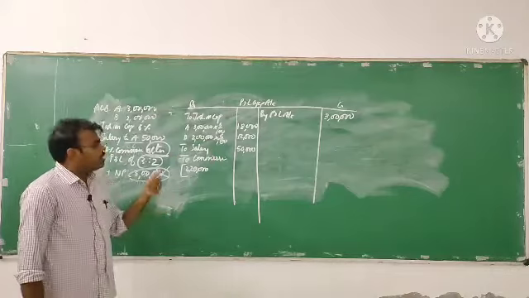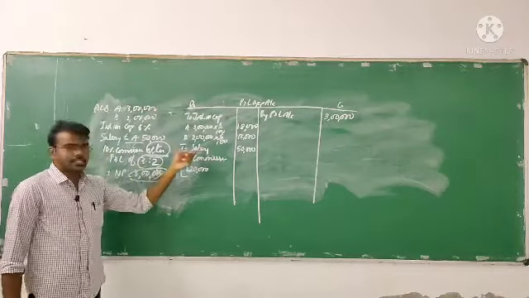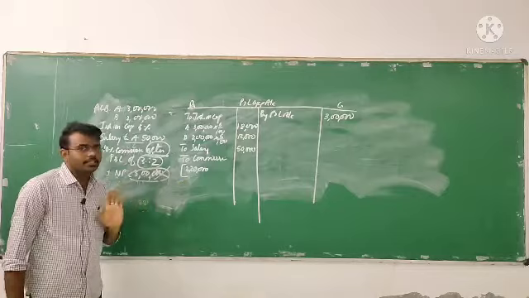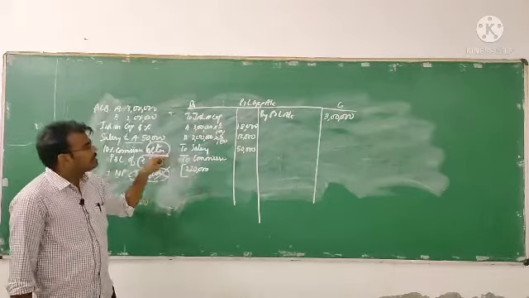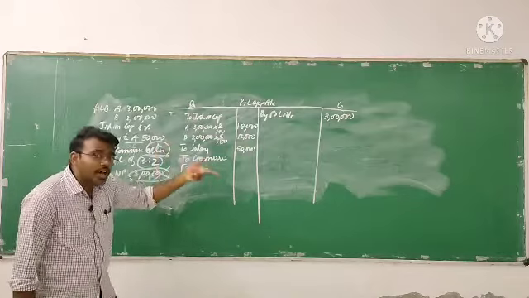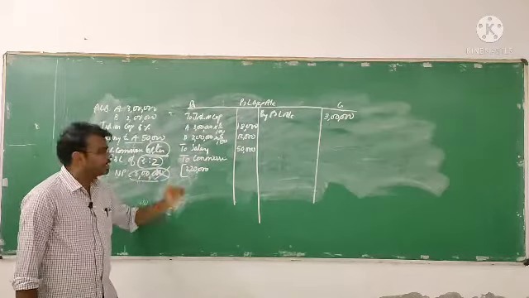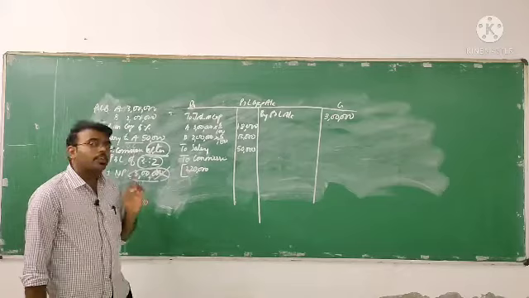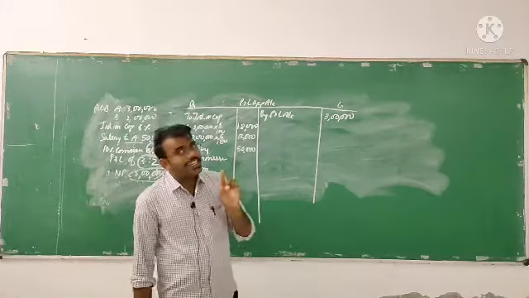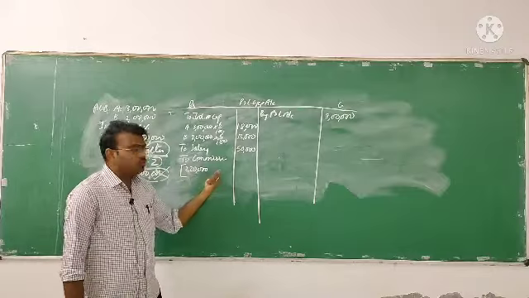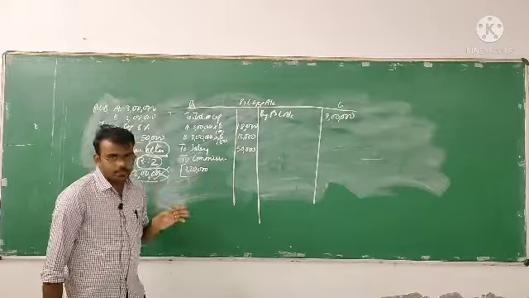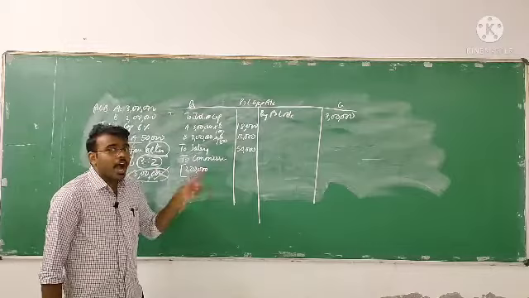If they mention before charging, then we used to take 3 lakh. But here they clearly say this commission is after charging the interest on capital and salary. That is 2,20,000. If it is a before case, the formula is profit into rate of commission divided by 100. But here it is after.